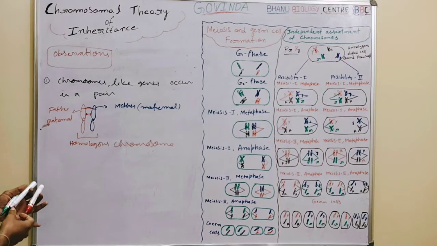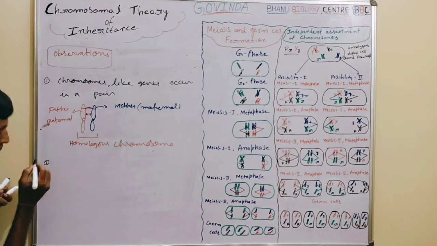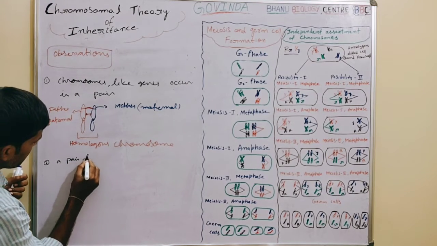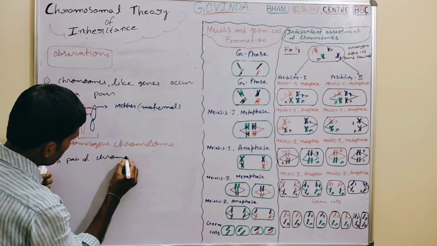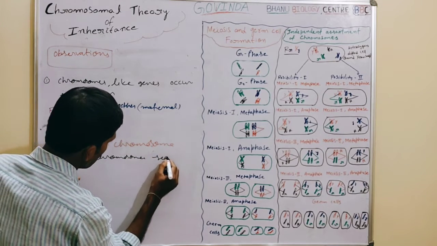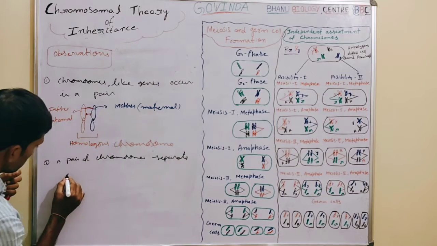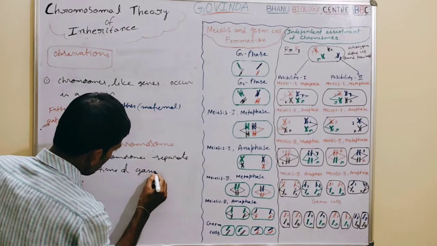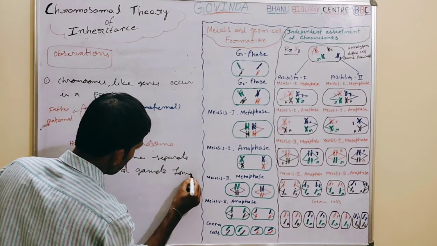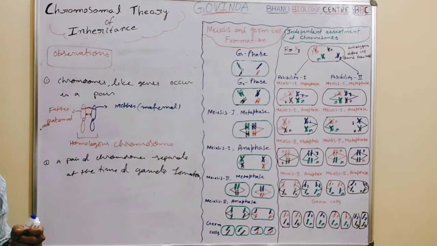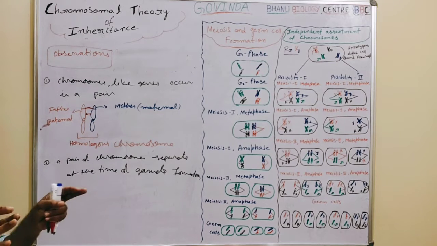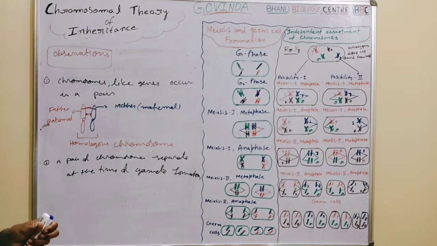The second observation: a pair of chromosomes separates at the time of gamete formation. During meiosis, each pair separates and enters into the gametes. This is the second observation.